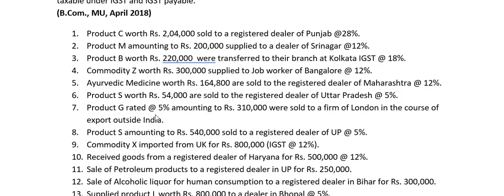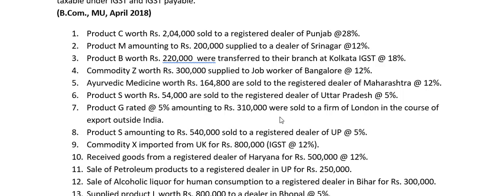Product G rated at 5% amounting to 3,10,000 were sold to a firm of London in the course of export outside India. Now tell me, exports are considered as zero rated supply. Zero rated supply means, are they attracting any tax?